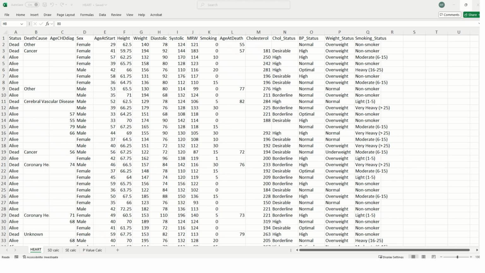Variables that have a limited number of possibilities are correctly termed categorical variables because they can have a limited number of categories. For example, status can have only dead or alive, death cause can have only five, and so on. On the other hand, the variables that can have infinite number of possibilities, such as age at start, height, weight, diastolic blood pressure, systolic blood pressure, are termed continuous variables.